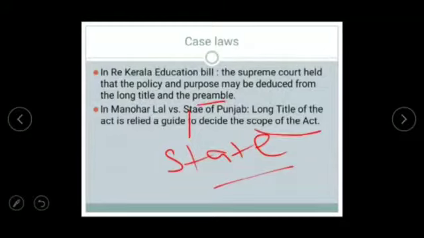So the Supreme Court has held about long title in these two cases.